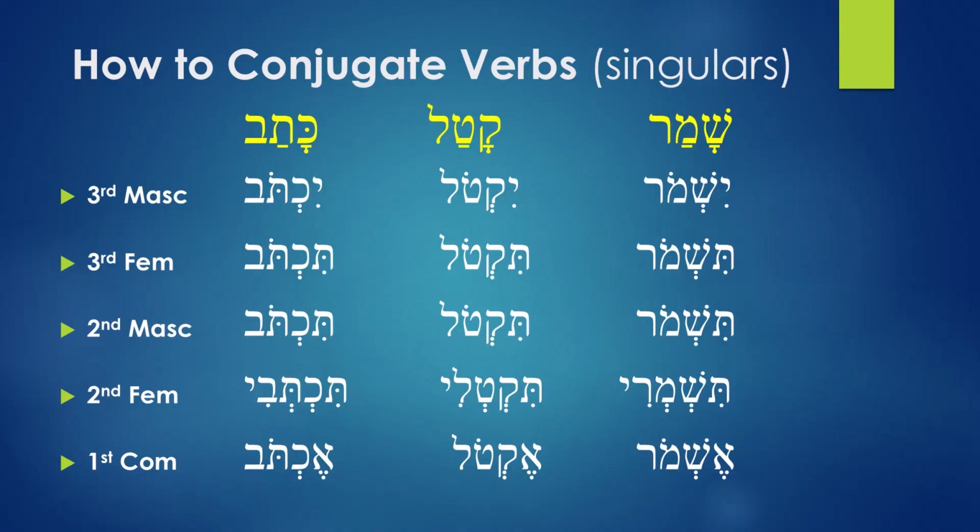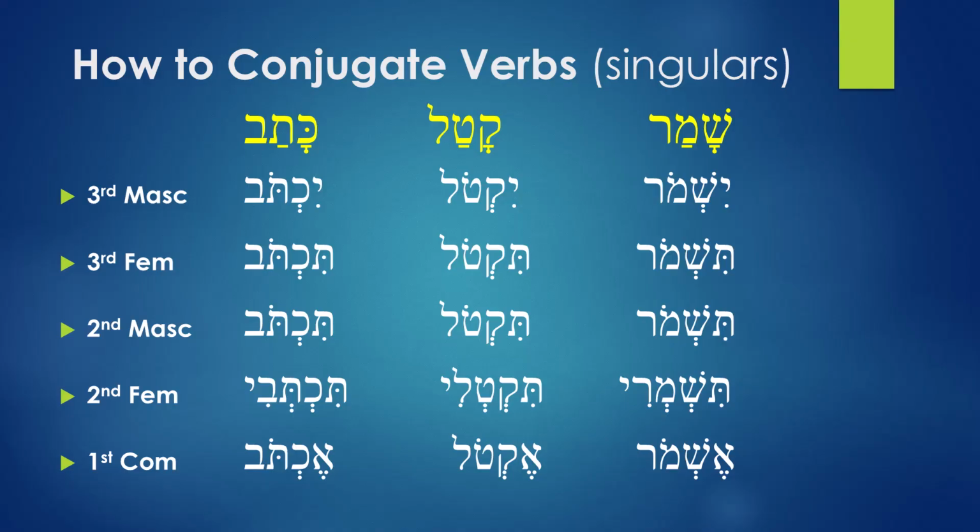The pattern has two things. The first thing is this: the first root letter always takes shva. Not the prefix, but the first root letter. The kaf in this case, when you're on katav, katav has kaf. So the first root letter is going to take shva. And if you're on katal, it's going to be kof, so kof is going to take shva. If you're on shamar, it's going to be shin, and that shin is going to take shva. The first root consonant always takes shva in the imperfect.